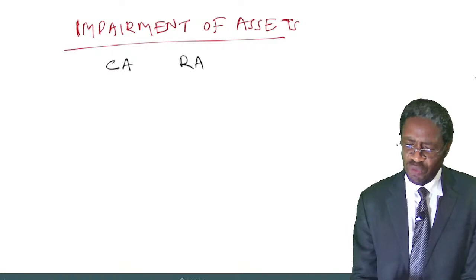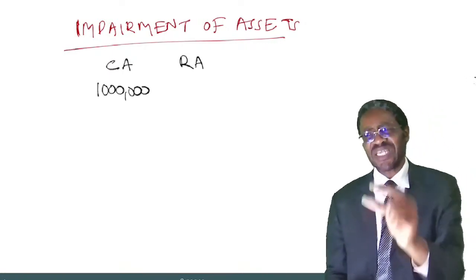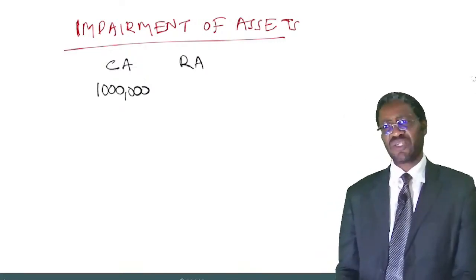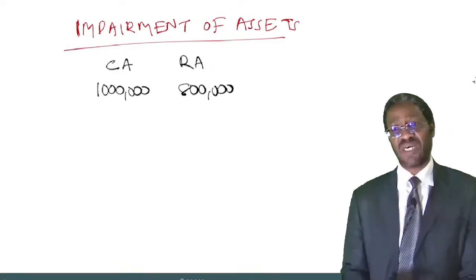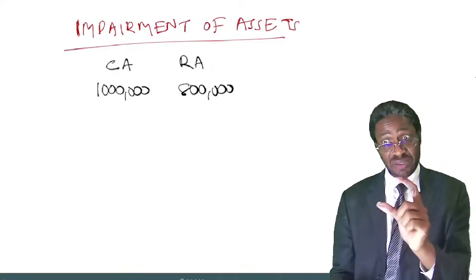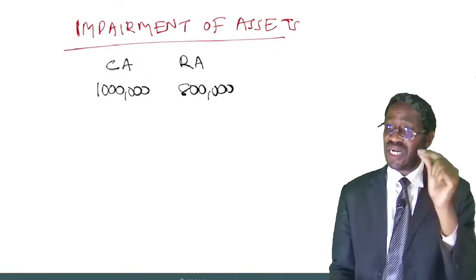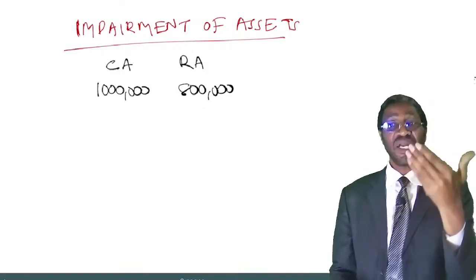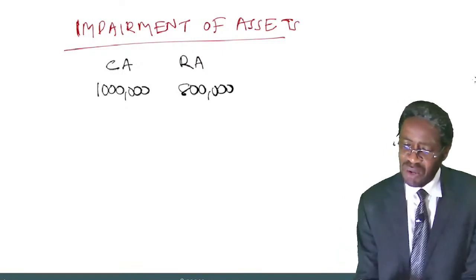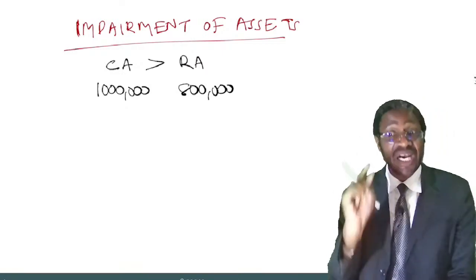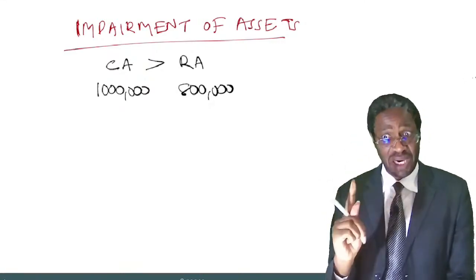Assuming the carrying amount of your asset is 1 million, and when you calculate the recoverable amount of that asset, you find that it is 800,000. Now listen. An asset is said to have suffered an impairment loss if the carrying amount of the asset is higher than its recoverable amount.